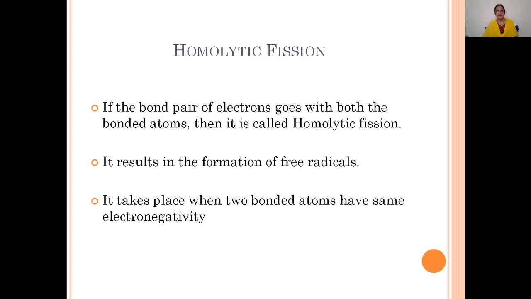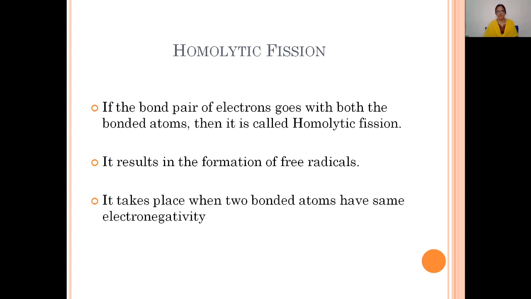Now, homolytic bond fission takes place when two bonded atoms have the same electronegativity. That is, if the two atoms have the same electronegativity, then the bond fission taking place between the two atoms is only homolytic bond fission.